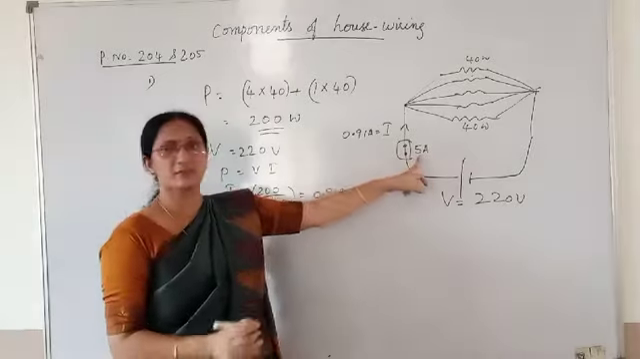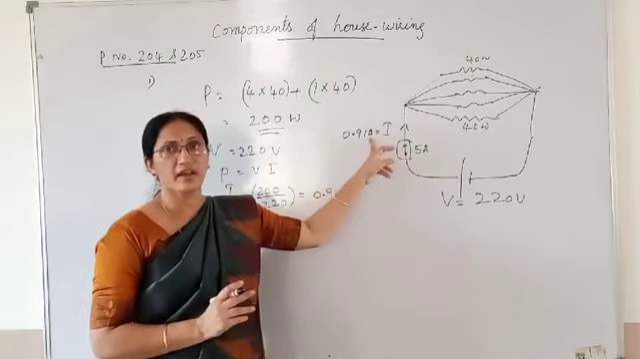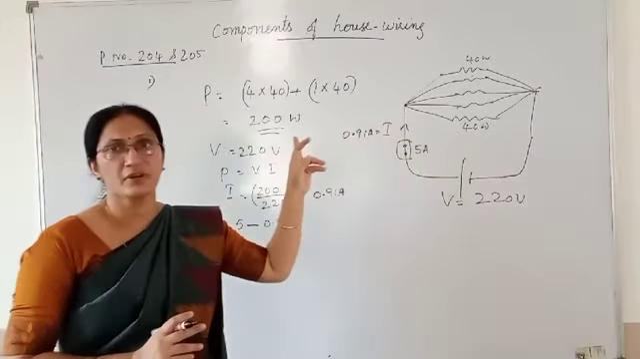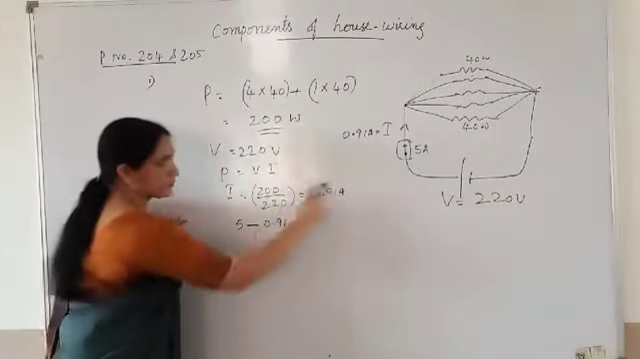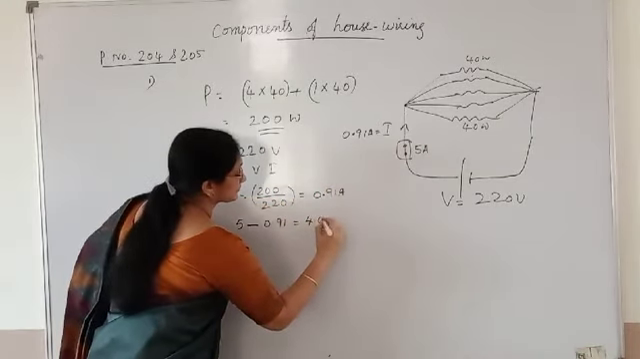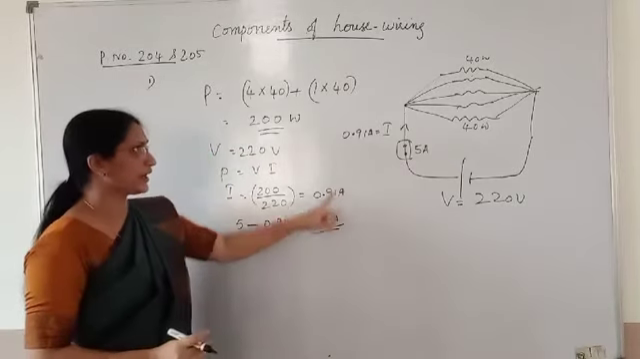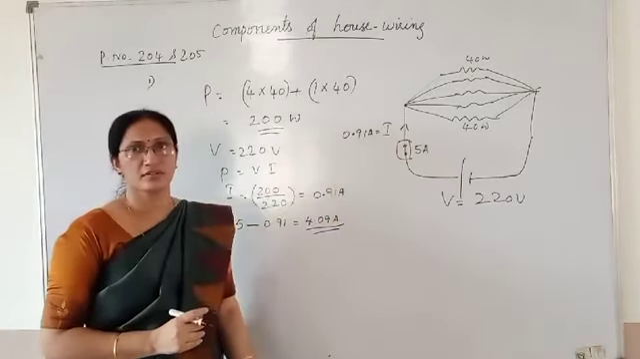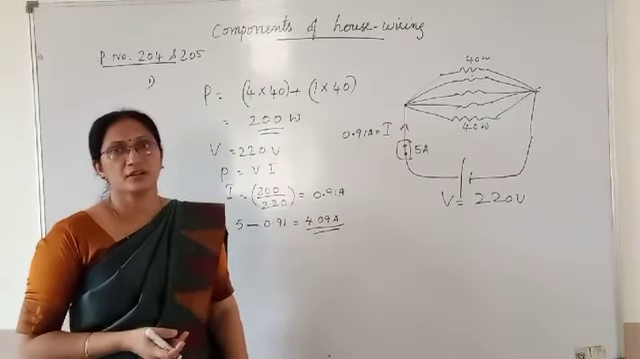Maximum tolerance limit is 5 ampere, that is the fuse rating. Present current is 0.91 ampere. So how much more can it tolerate? 4.09. From total current subtract it. This much more current this circuit can tolerate. So with this much current, how many tube lights can be used?